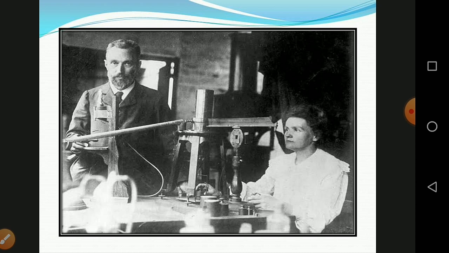They concluded some other substances are present in pitchblende. After separating a new substance, they discovered that it had unknown chemical properties and also emitted radiation spontaneously like uranium. Spontaneous means they emit the radiations naturally. They named this new substance radium.